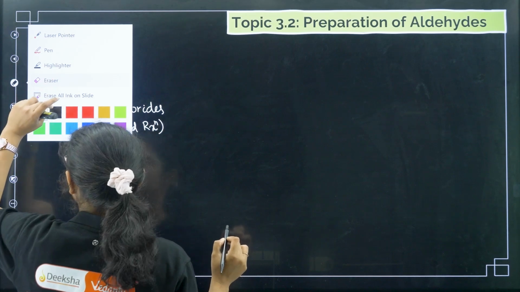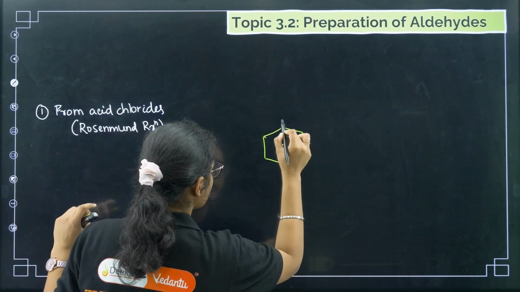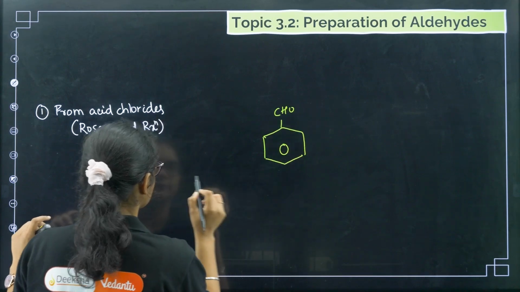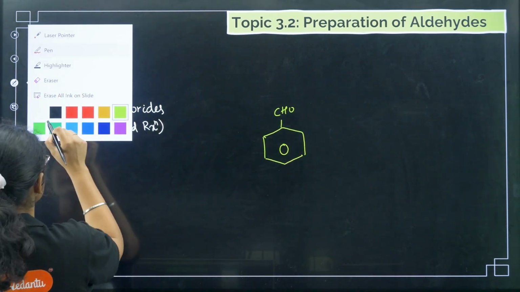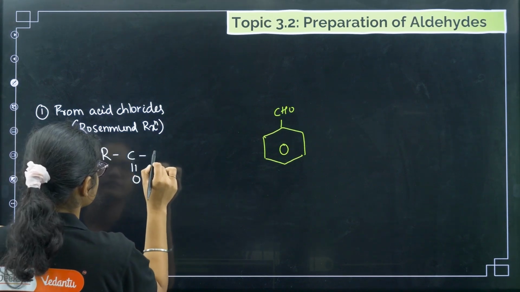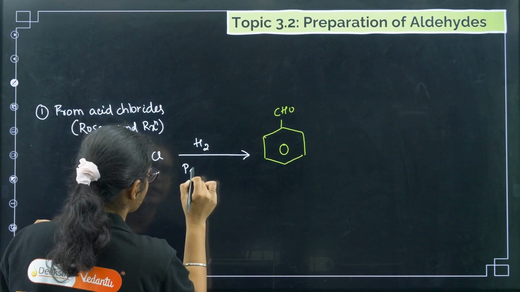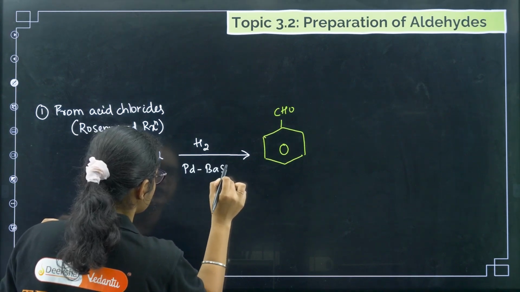Tell me the reagents here. So we have from acid chlorides, RCOCl in presence of H2, then we have palladium and barium sulfate.